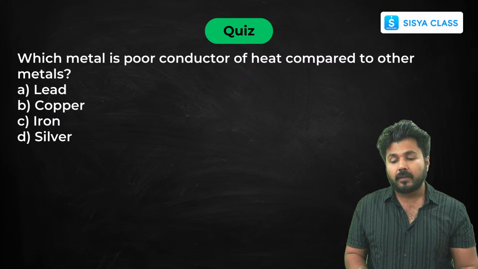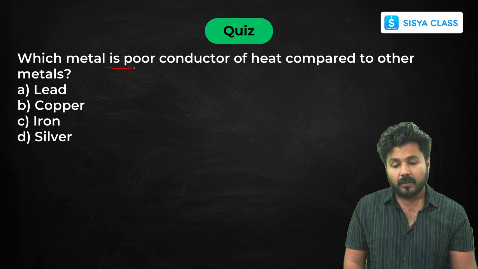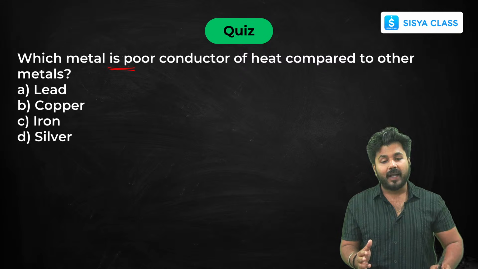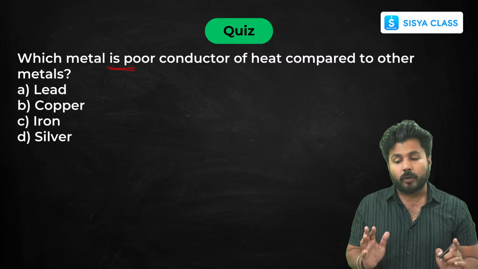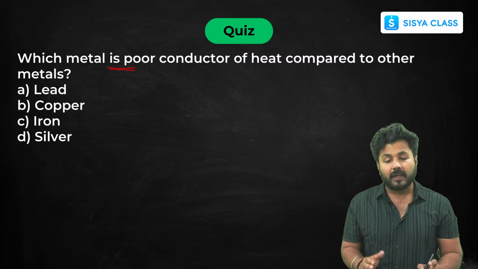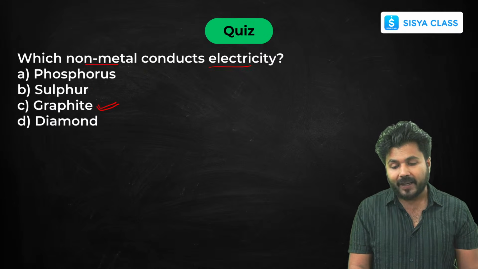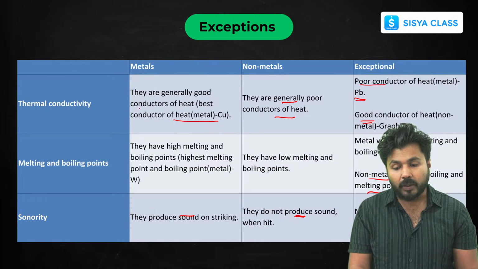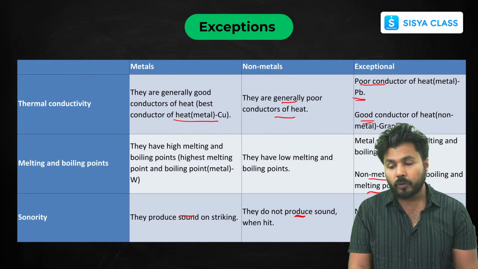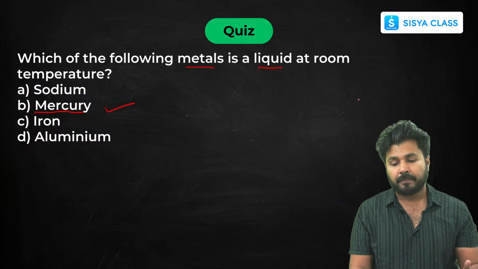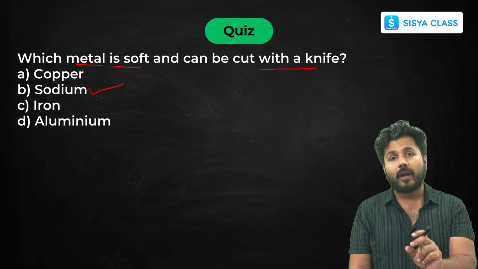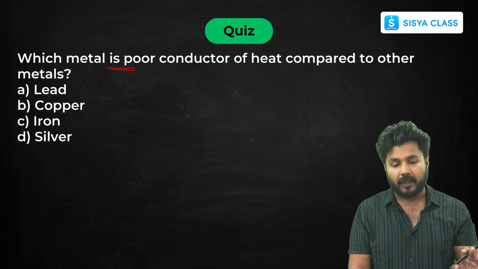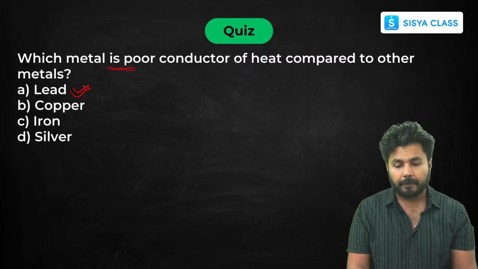Next, which metal is a poor conductor of heat compared to other metals? Now there is lead, copper, iron and silver. You already know that iron and copper are good conductors of heat and electricity. I am talking about poor conductor of heat. If we go back to that slide which I have already shown you, these are good conductors of heat. And what I told you in the exceptions is that the poor conductor of heat is lead. As you can see, these are all exam based questions, so if you know these exceptions, you can solve them very quickly. So your answer is lead, Pb.